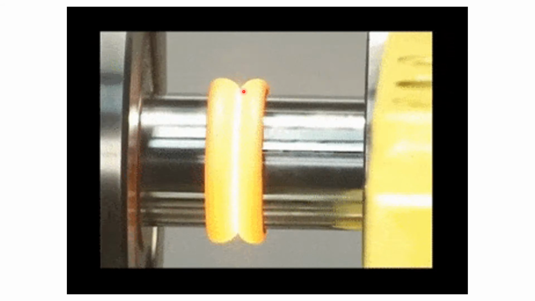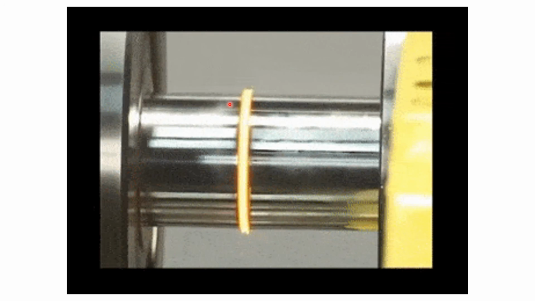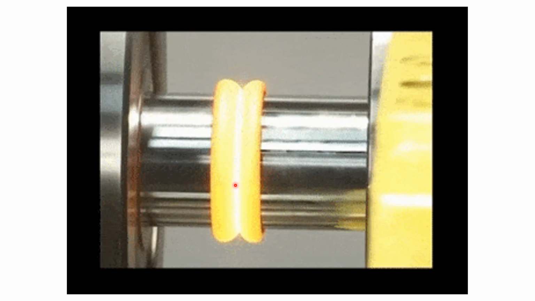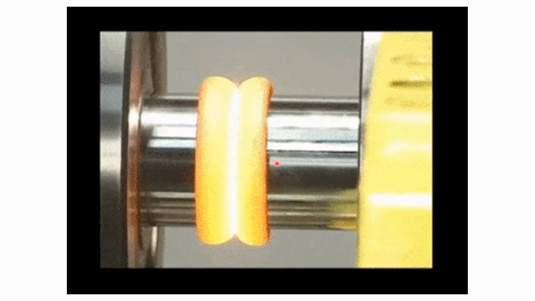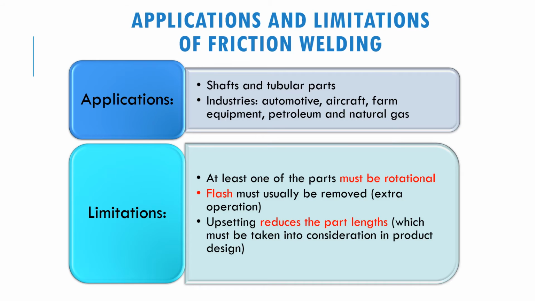If you can see, this is the area where the friction happens, and then the parts start to join, and then the rotation stops, and the parts join into each other. For friction welding, the applications are usually for shafts and tubular parts, because it's easier for you to perform the rotation.